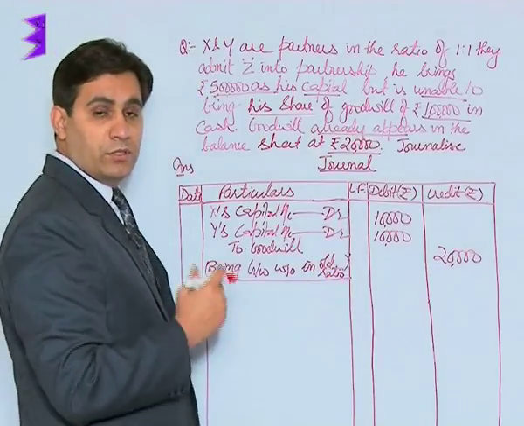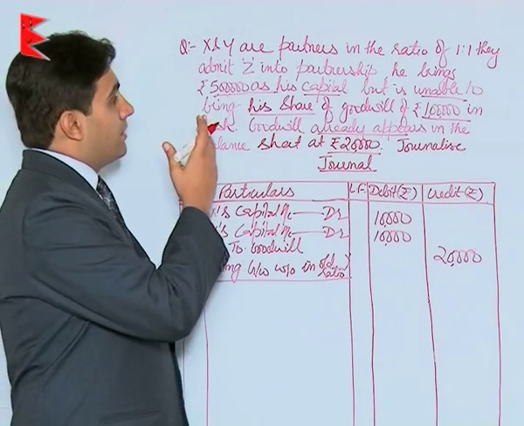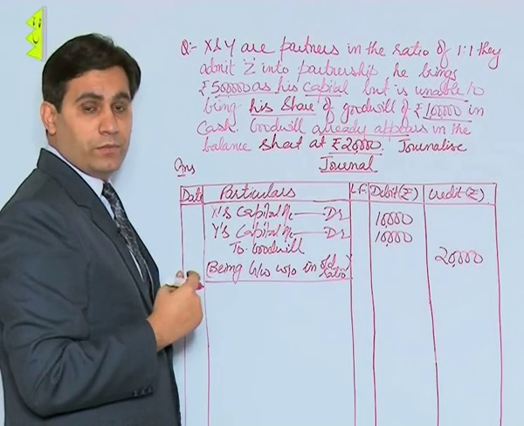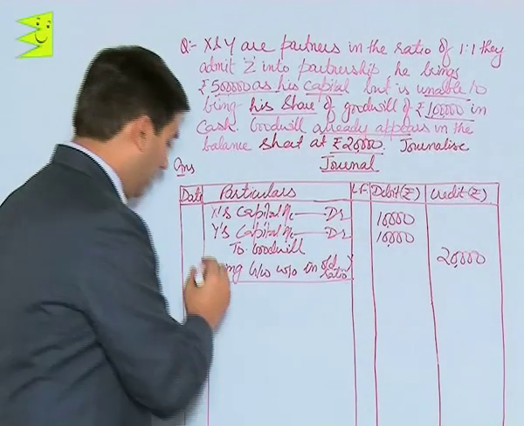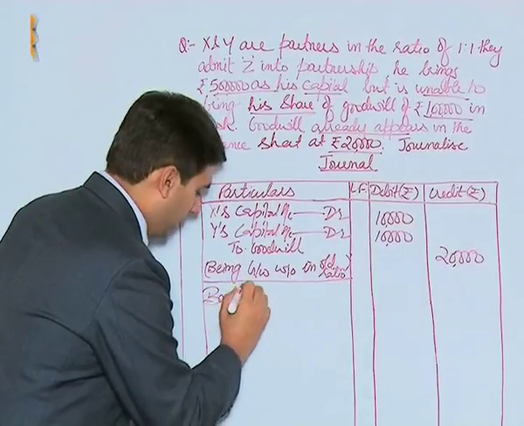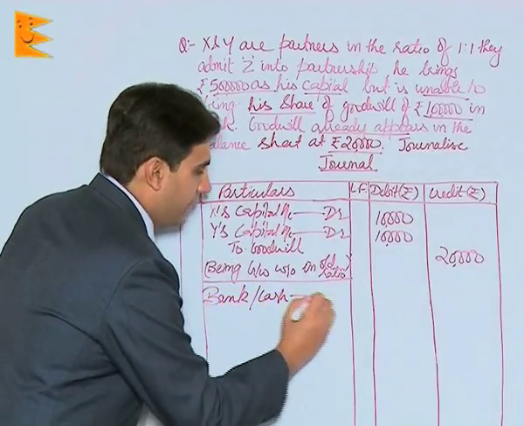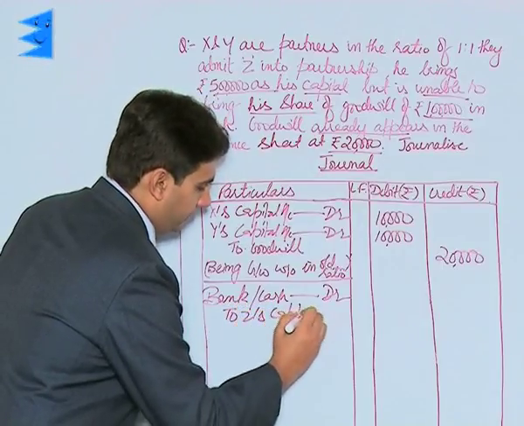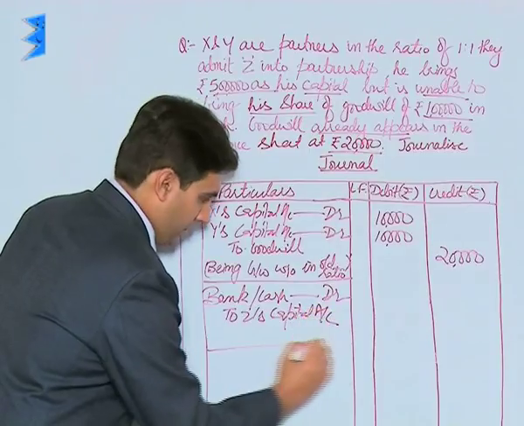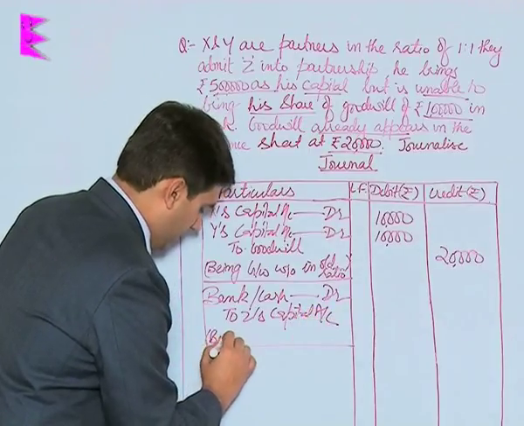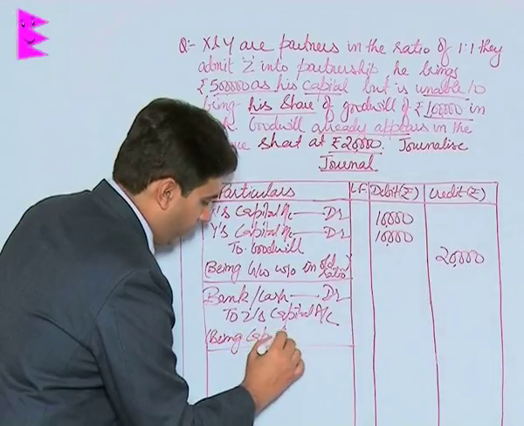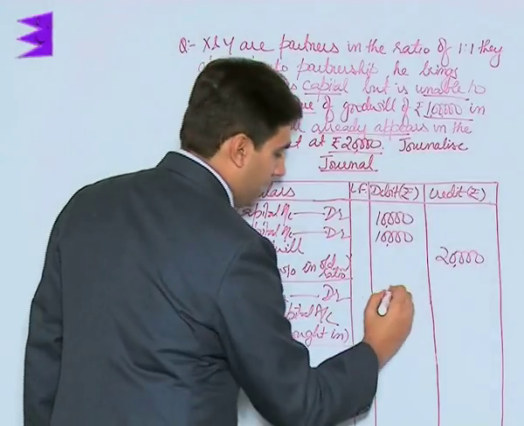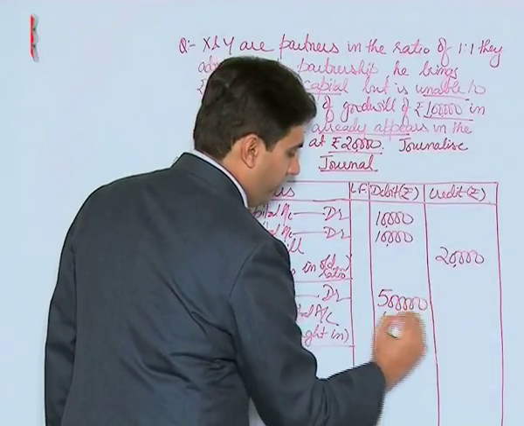Now students, coming to the second entry. Z has brought in 5 lakh as his capital, but he is not bringing goodwill. Since he is bringing capital only, so the entry would be made to record capital, that is bank or cash. You might use any of these two accounts, to Z's capital account. Narration would be being capital brought in by the new partner, and the amount is rupees 5 lakh.